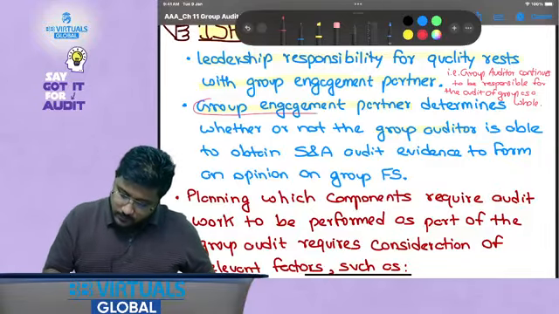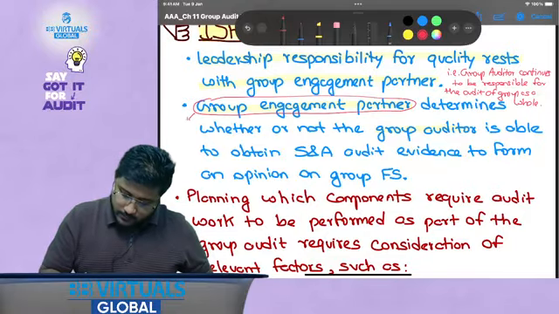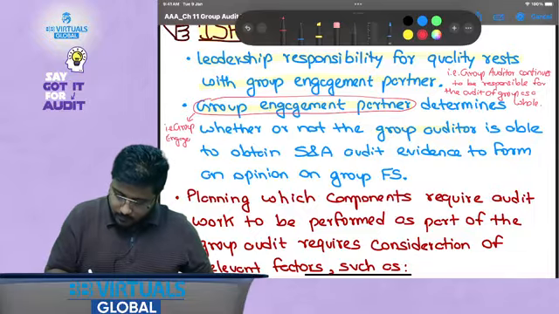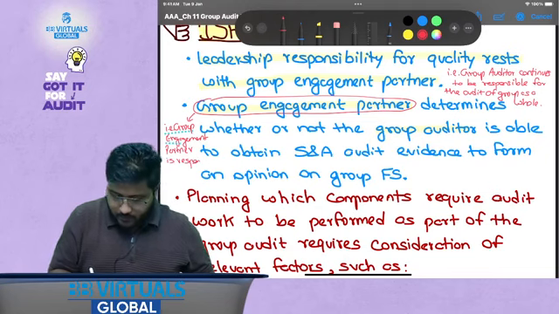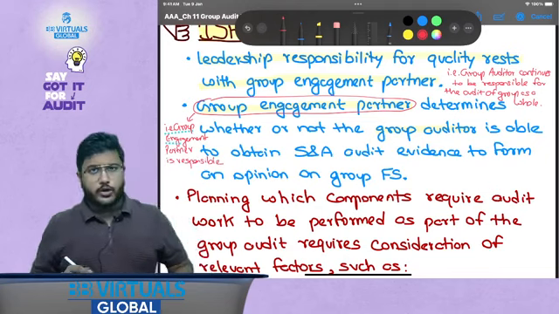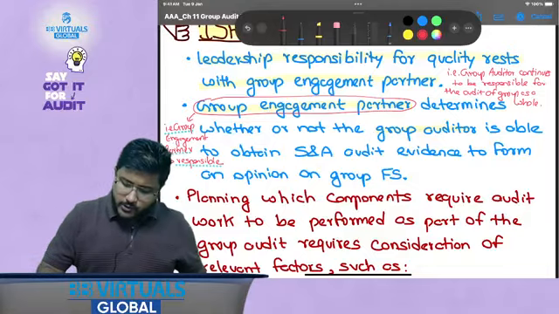That is, the group engagement partner is responsible, just like in any other audit where the engagement partner is responsible, correct?